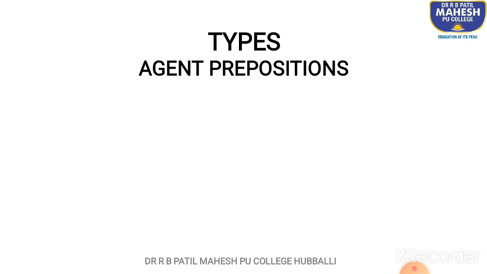Now these were movement prepositions. The other types are agent prepositions. Let us look at the example. The cake was cut by Ajit. So Ajit is the doer of the action, the agent, right? Agent prepositions are those which denote the doer. So, the cake was cut by Ajit.